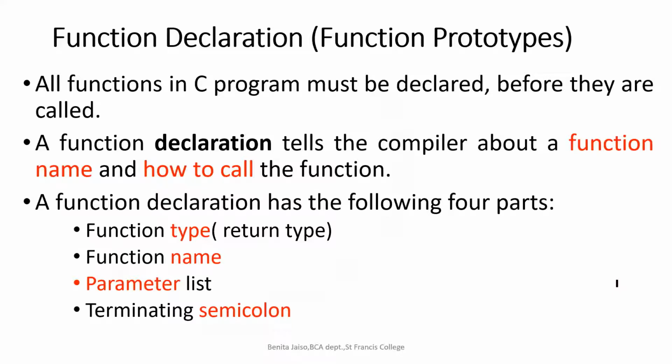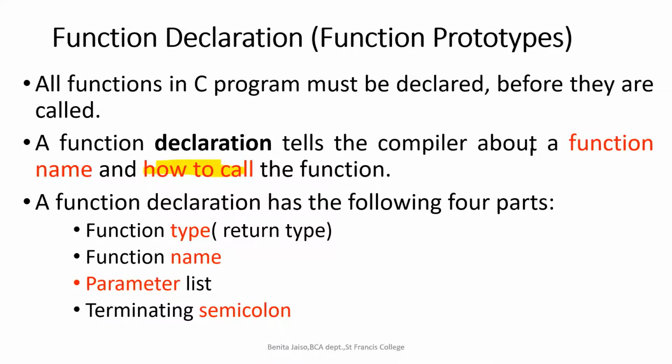All functions which we are going to use in a C program must be declared. Before calling it and before defining it, we have to give information to the compiler that we are going to have such and such function. This is the expected name, this is the expected return data type, and these are the variables which we are passing as arguments. Function declaration tells the compiler about the function name and how to call. What is the meaning of how to call? It means what arguments we are planning to pass to that function.